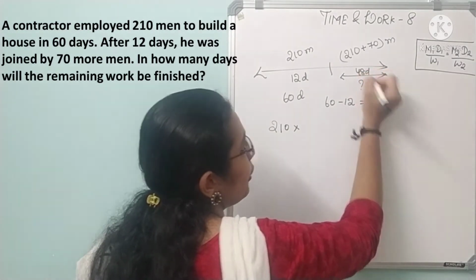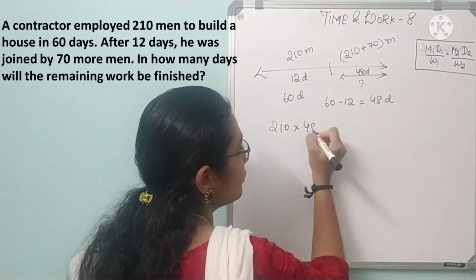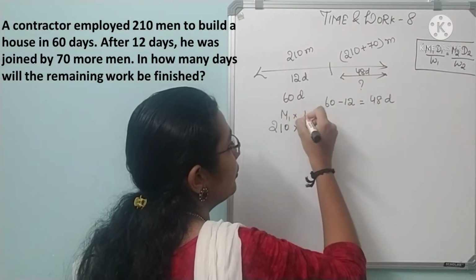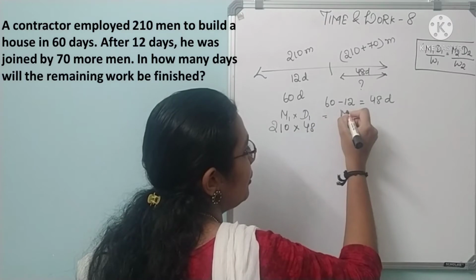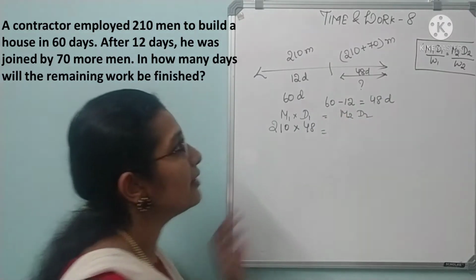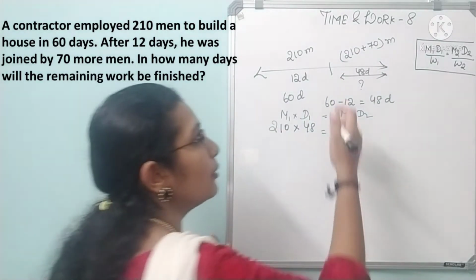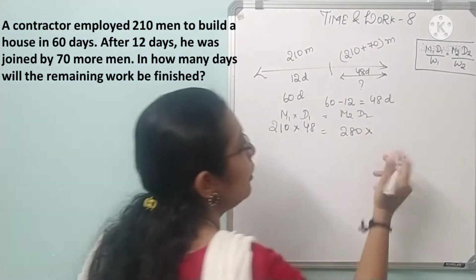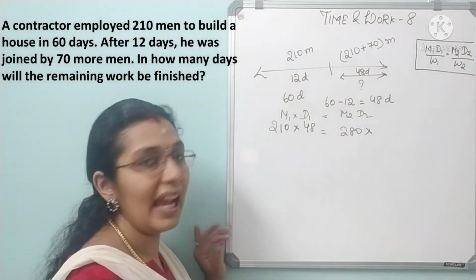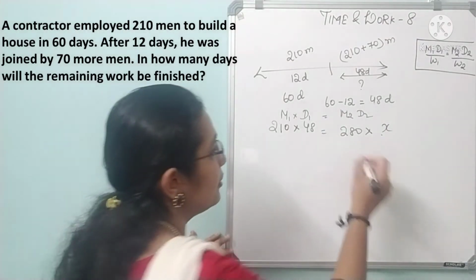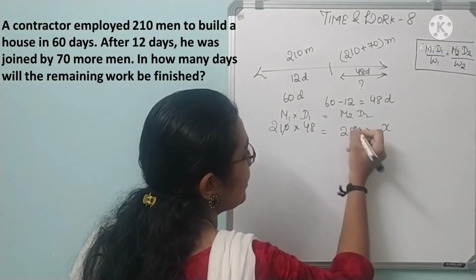So here it should be 48 days. This is nothing but M1 D1, which is equal to M2 D2, right? So M2 here is now 70 more men added. So 210 plus 70 is nothing but 280 into D2. D2 is what we will have to find, so question mark, or you can keep it as X. So the zeros cancel.